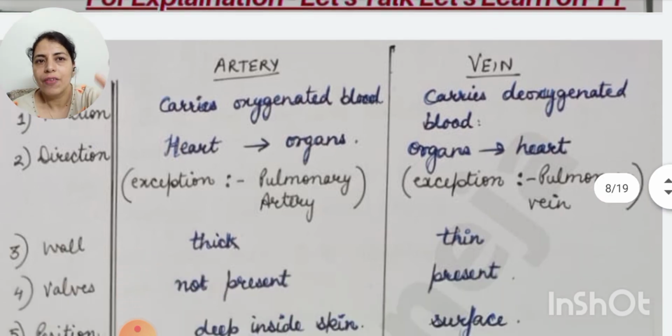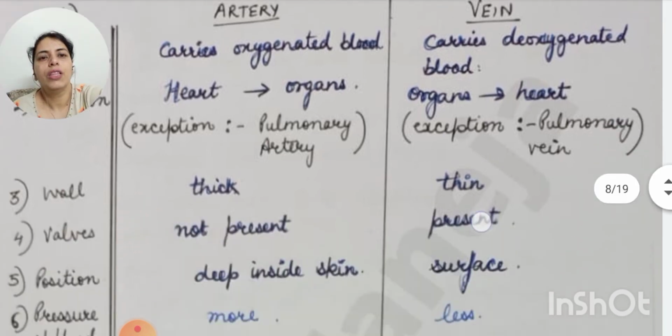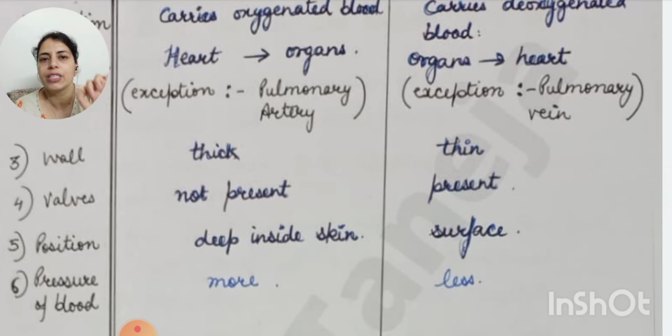Now the arteries have thick walls because the blood flows with more pressure. I have written the sixth basis, pressure of blood: more pressure in arteries. That's why the walls are thick. These 2 points, the third and the sixth point, can be combined and can be asked in the form of a question. Now veins have thin walls and the pressure of blood is low there.